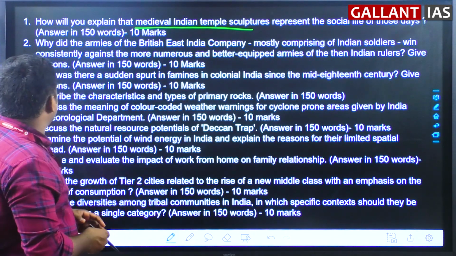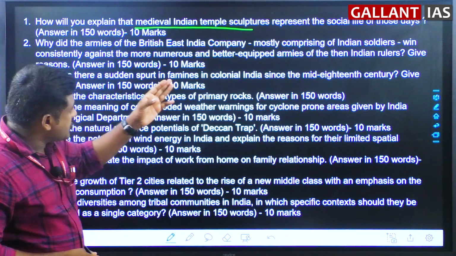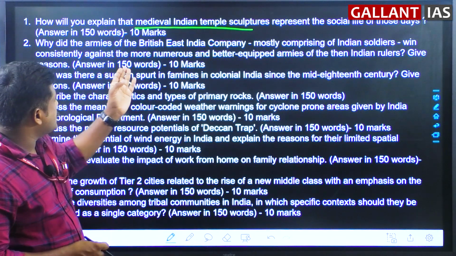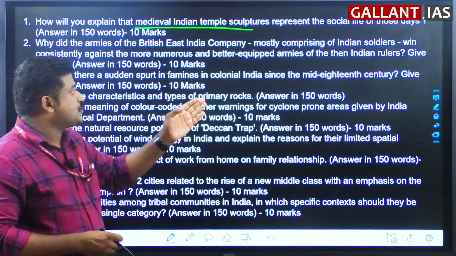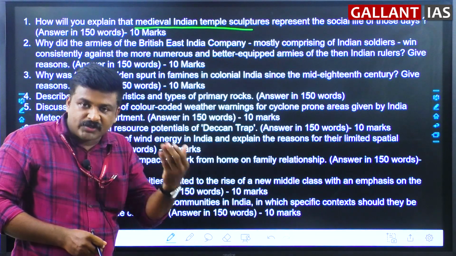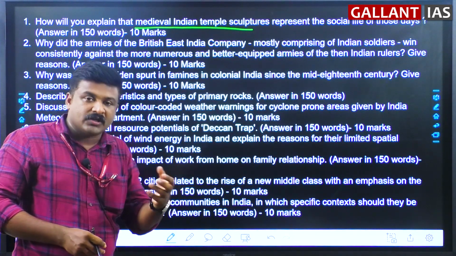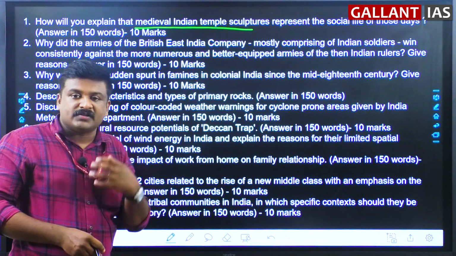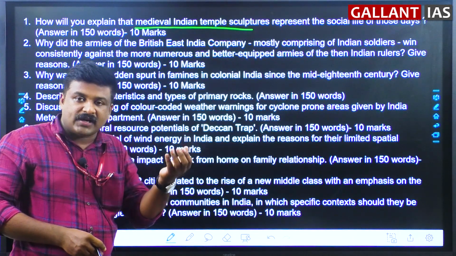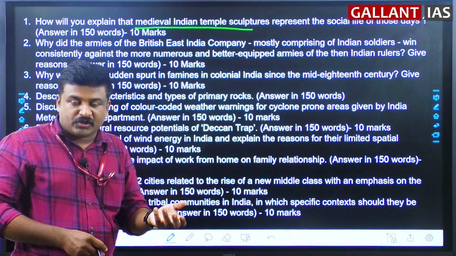Now, why did the armies of the British East India Company, mostly comprising Indian soldiers, win consistently against the more numerous and better equipped armies of the then Indian rulers? So, why were these Indian rulers defeated? We have seen Plassey, Buxar, the Carnatic wars, the Anglo-Maratha and Anglo-Sikh wars. So many wars the British fought here.